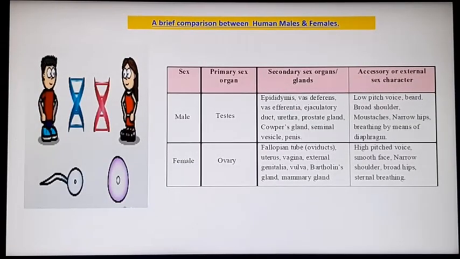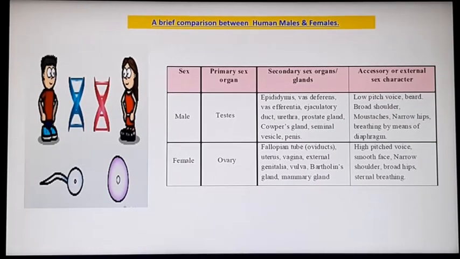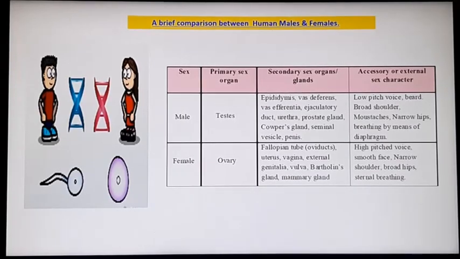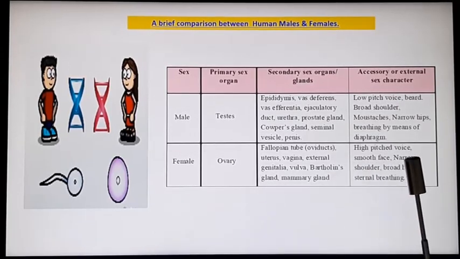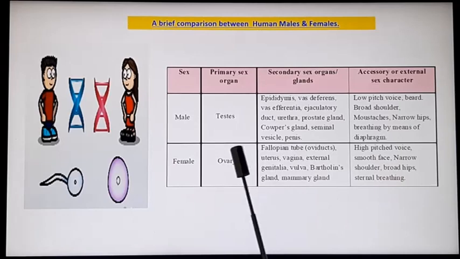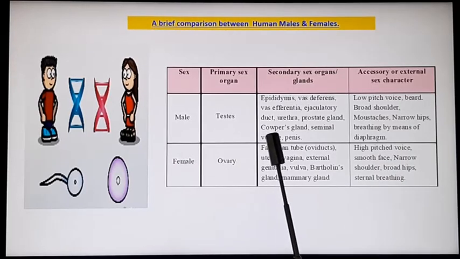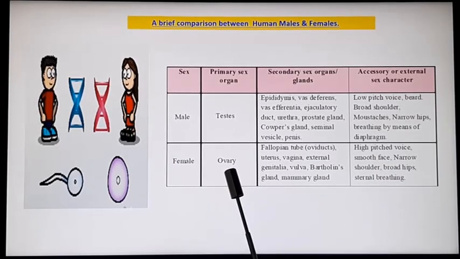Now let us see a brief comparison between males and females based on the reproductive aspects. The male's primary sex organ is testis, and in females the primary sex organ is ovaries.